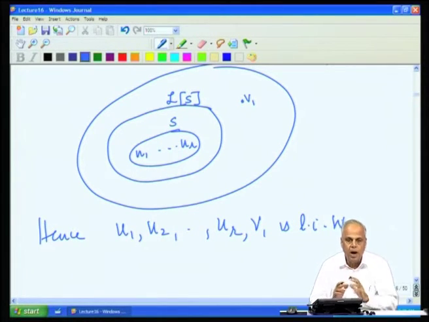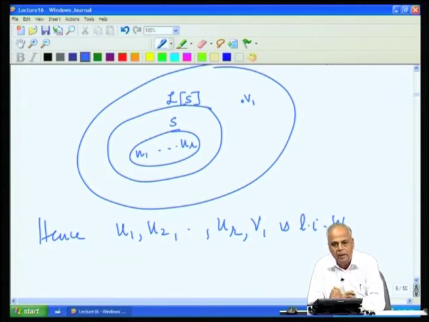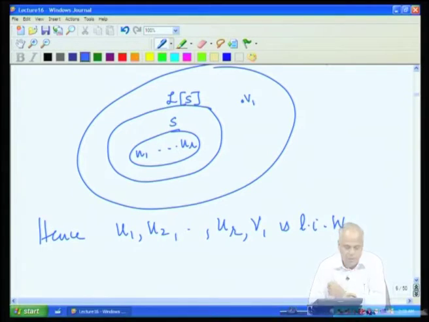So, now we started with R vectors linearly independent in W. Since R was less than D, it was not adequate to span the whole space, and therefore, it could not become a basis. It needed help. So, we needed to supply more vectors. Now, we have supplied one more vector to the set S and made it a slightly bigger linearly independent set.